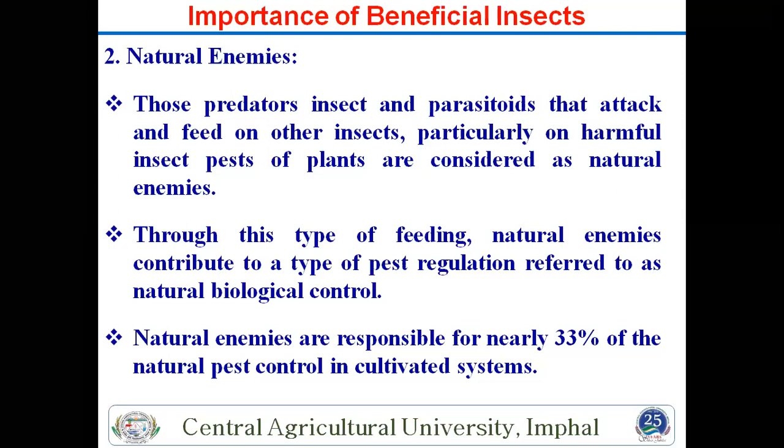Natural enemies are responsible for 33% of natural pest control in cultivated systems. That is also important. Remember: 33% overall natural pest control by natural enemies.